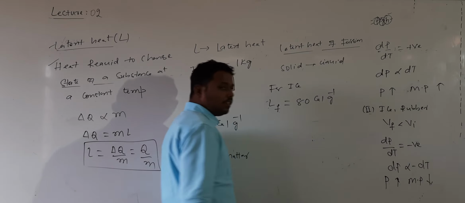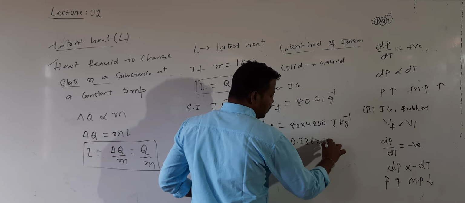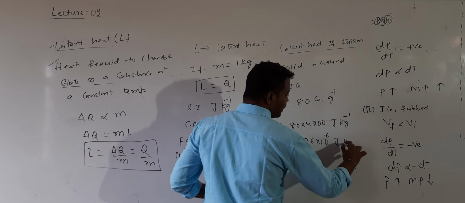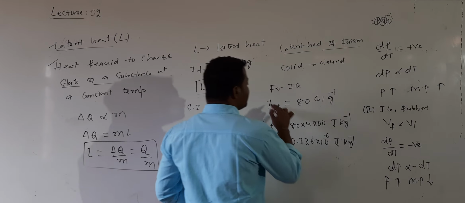So the LF value is 0.336 into 10 to the power of 6 joule per kg. You have to remember these values for doing numericals of this chapter. These values are very, very important for us.